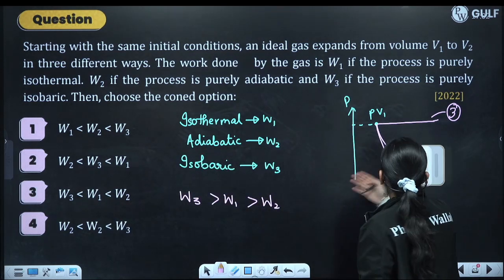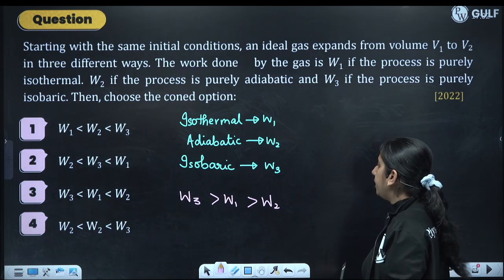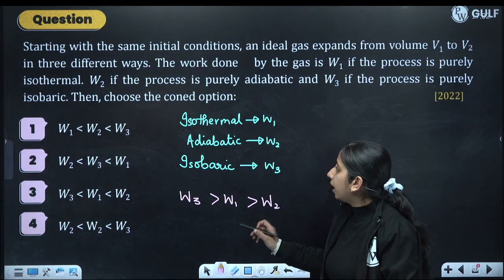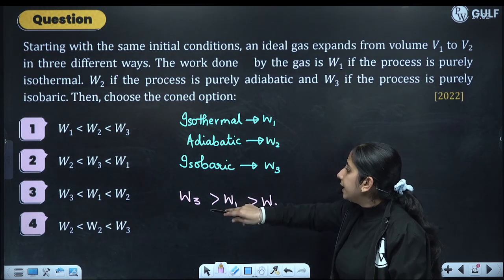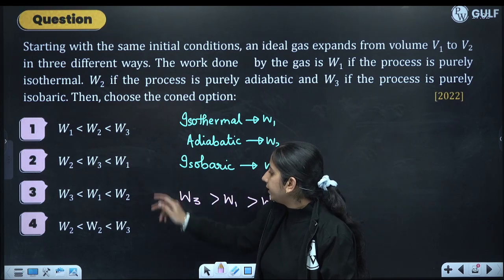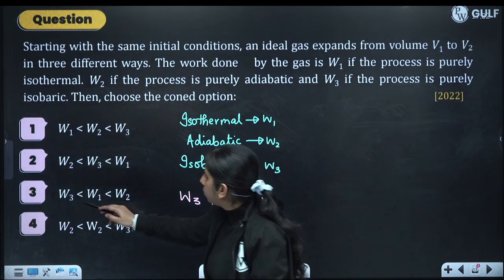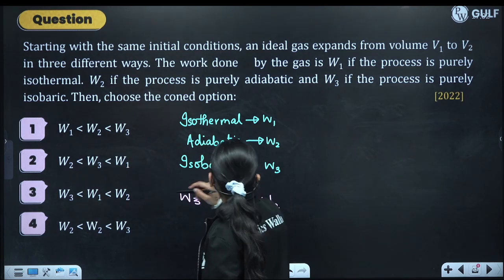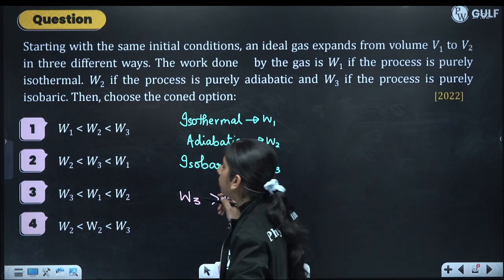We can do it by checking the area under the curve. So W3 is the largest one, then isothermal W1, then W2.